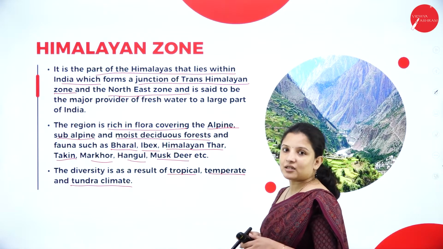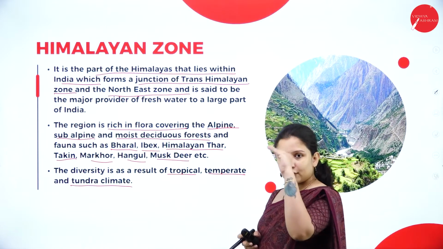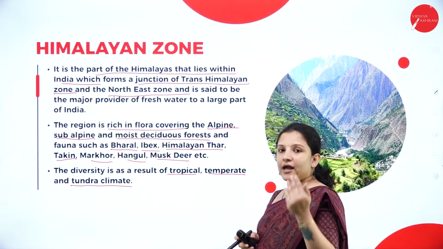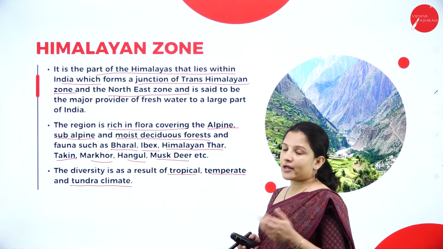All the three climatic conditions are found in the Himalayan zone because they have different types of forest layers here, such as alpine, subalpine and moist deciduous forest. That is why they are rich in flora and fauna.